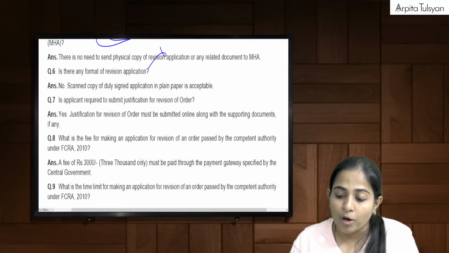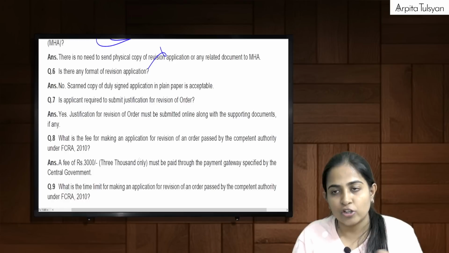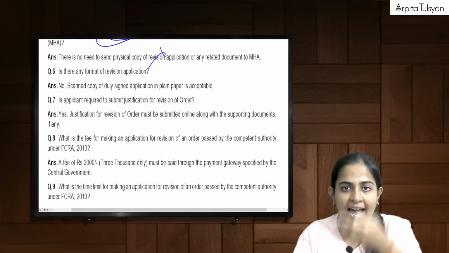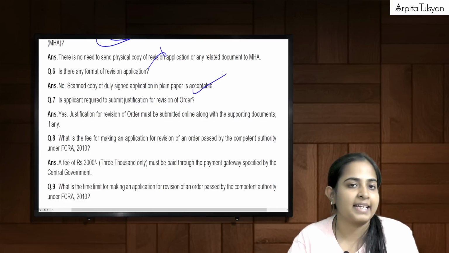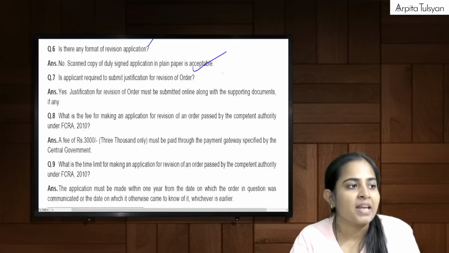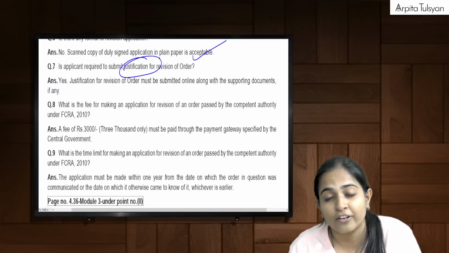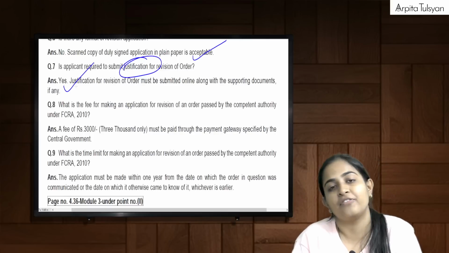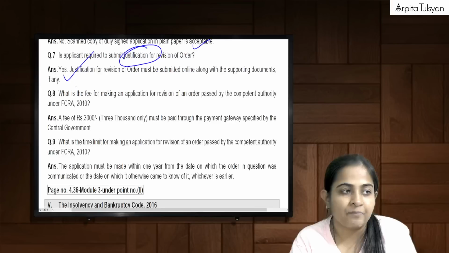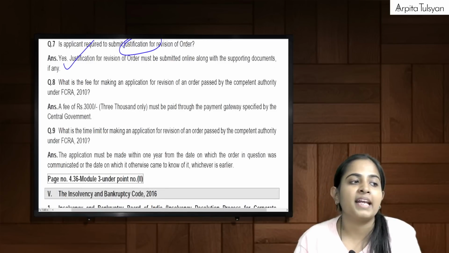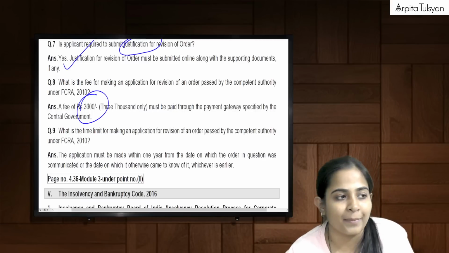Is there any format for submitting the online application? They say no. Just write an application on plain paper, sign it, scan it and upload it on their website. That is the way they are accepting the revision application. And is the applicant required to submit justification for why he is going for revision? Answer is yes, justification is mandatory, otherwise your application can even get rejected. Then what is the fee for making an application? Fee is 3,000 rupees, which has to be paid online through the payment gateway.